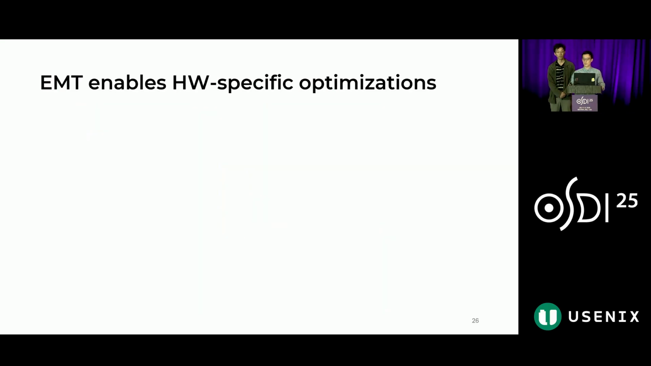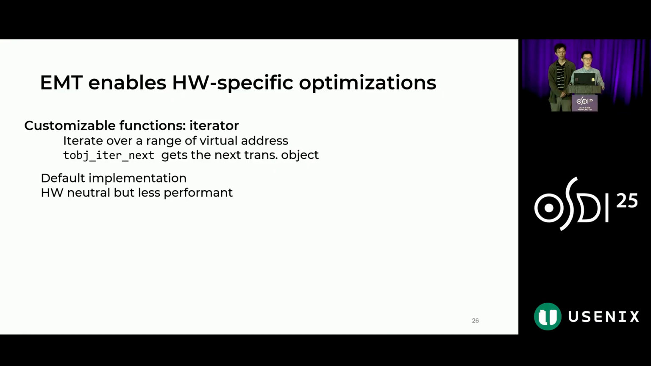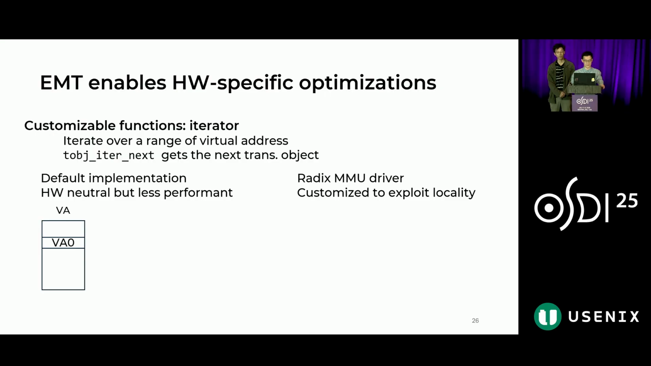Here, we show an example of a customizable function, which is the iterator group, and show how it can enable hardware-specific optimizations. The iterator's job is to iterate over a range of virtual addresses and get the next translation object. Here we compare 2 implementations. The first one is the default implementation. The second one is the radix MMU driver. The default implementation is hardware neutral, but may be less performant when running on a radix tree architecture. The radix MMU driver is customized to exploit spatial locality.